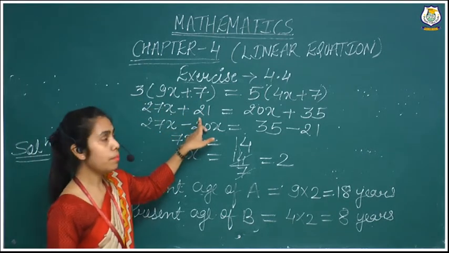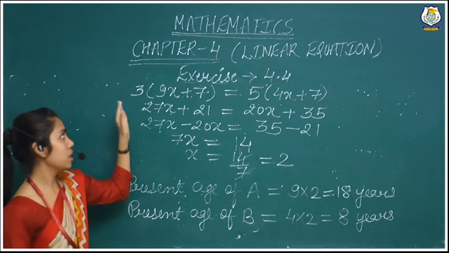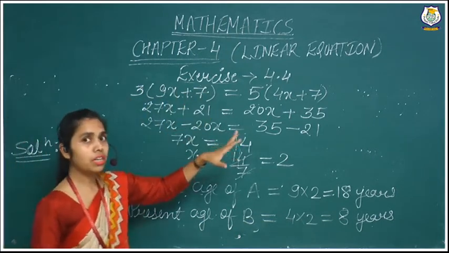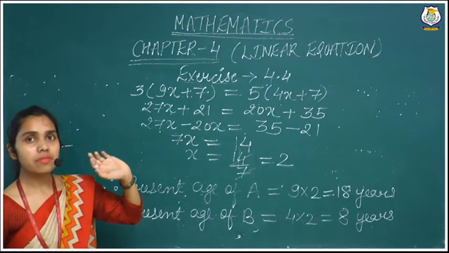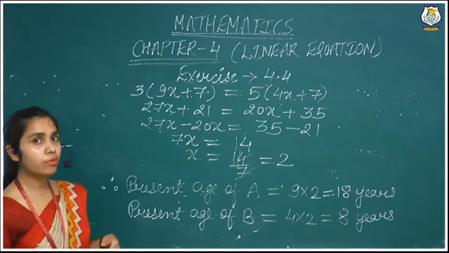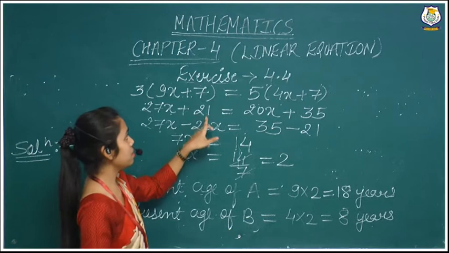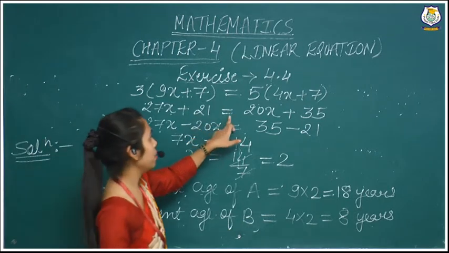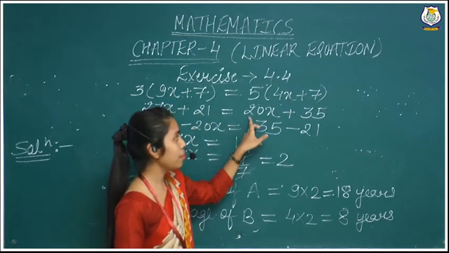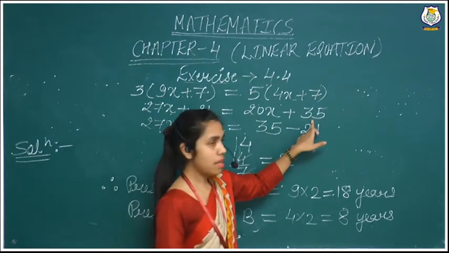Whenever you multiply, remember one thing: whatever is given before the bracket is multiplied with all the terms inside the bracket. So 3 times 9 is 27x, and 3 times 7 is 21, equals 5 times 4, 20x, plus 5 times 7, 35.